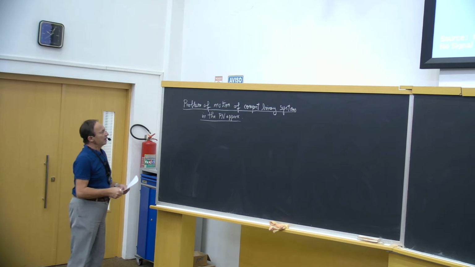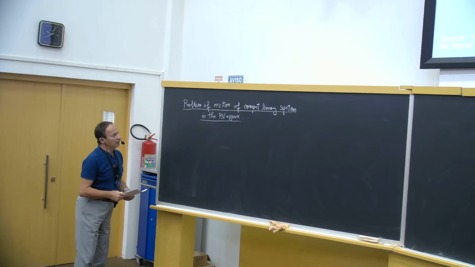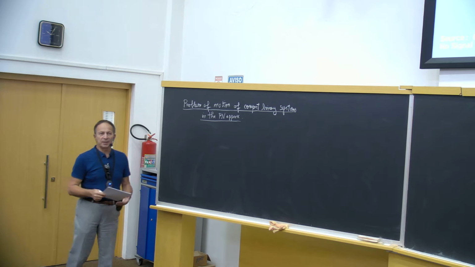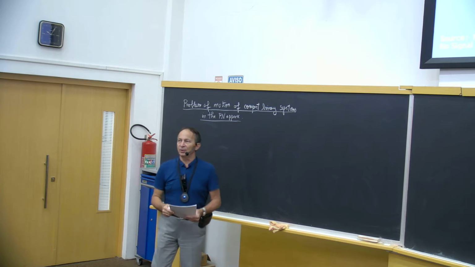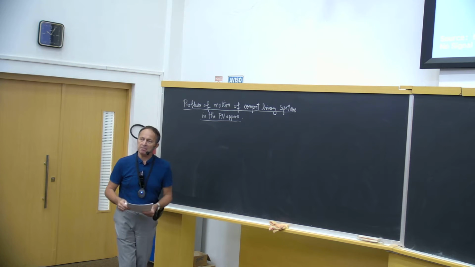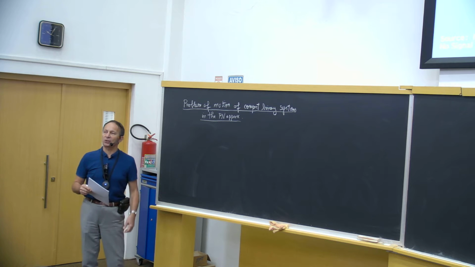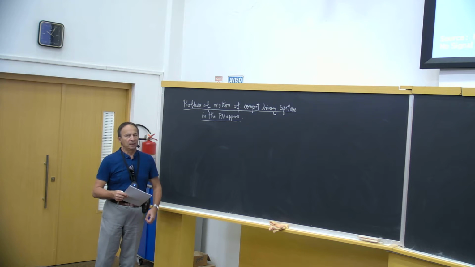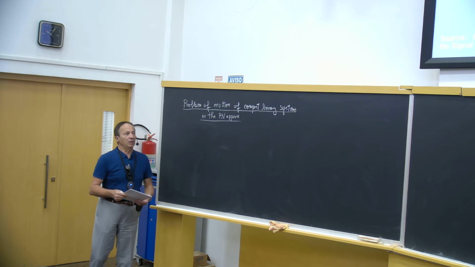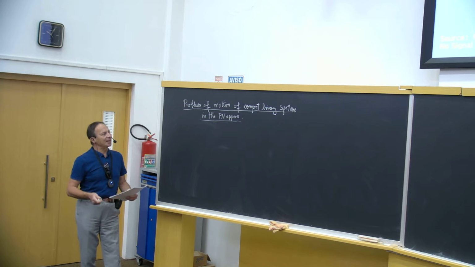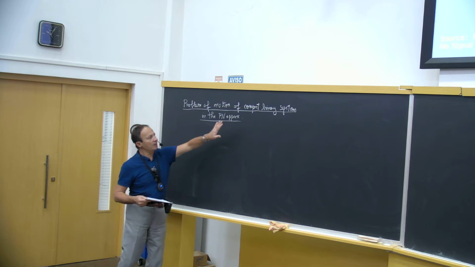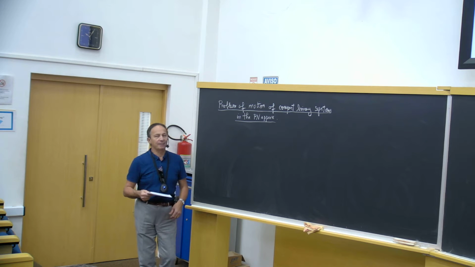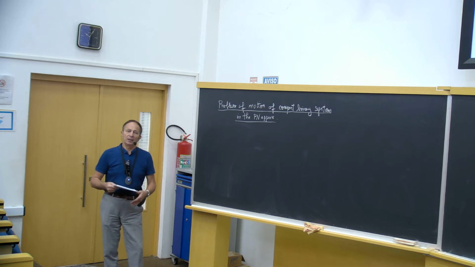For that purpose, we shall start again with our action of general relativity. And from that action, we shall define a proper action which will describe the motion of a compact binary system directly.